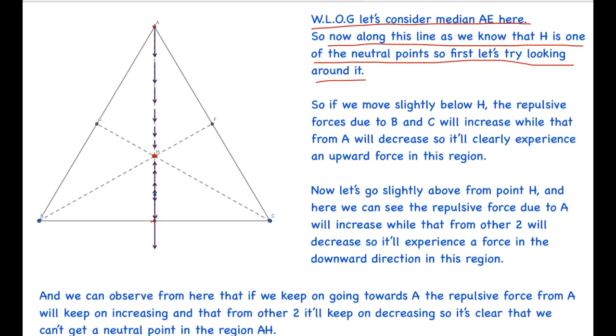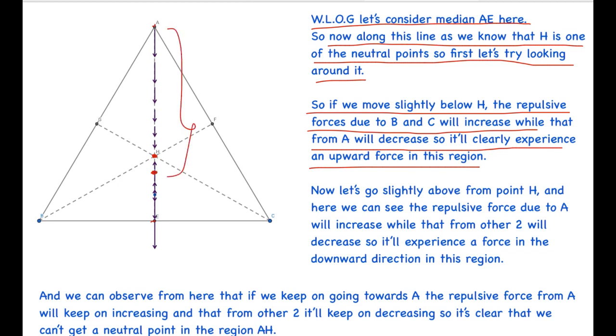So if we move slightly below H, the repulsive force due to B and C will increase, since this distance would tend to decrease, while that from A will decrease. So it's clearly experiencing an upward force in this region. What I'm saying is that if it comes slightly down, this distance increases and this distance decreases, so basically it experiences an upward force. So the direction of electric field is upward, as shown here by the violet arrows.